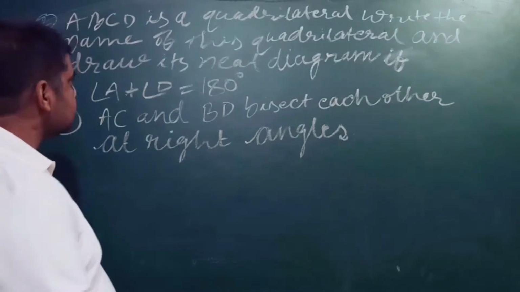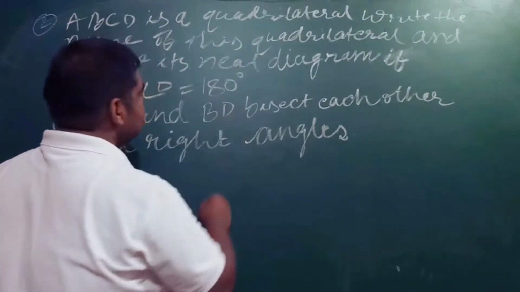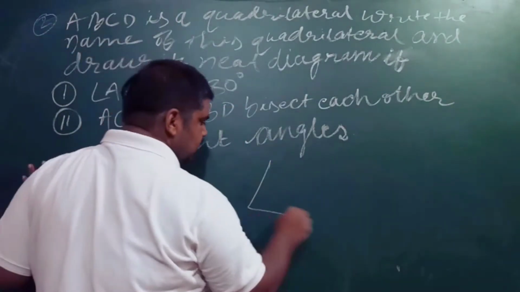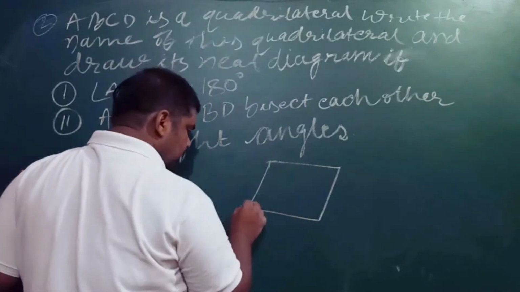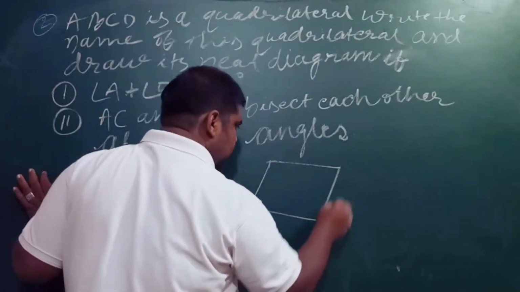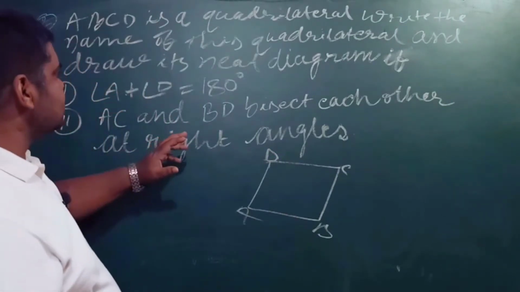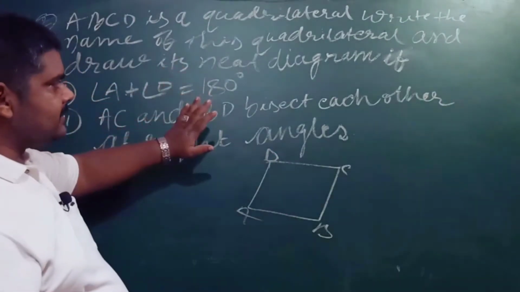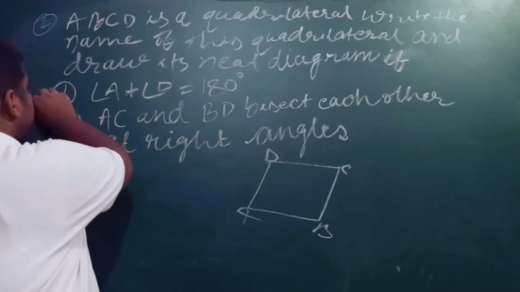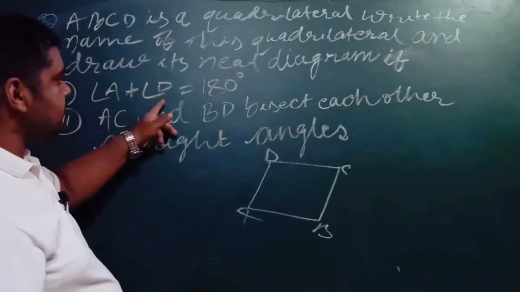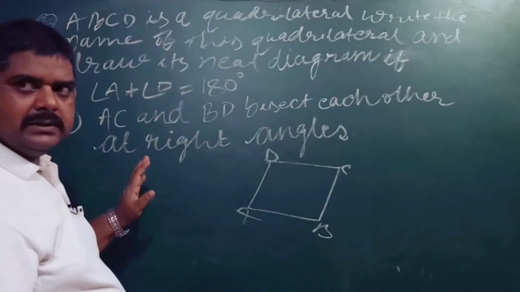My dear students, in this question, ABCD has been given as a quadrilateral, and it follows the first condition, which means angle A plus angle D is equal to 180 degrees.